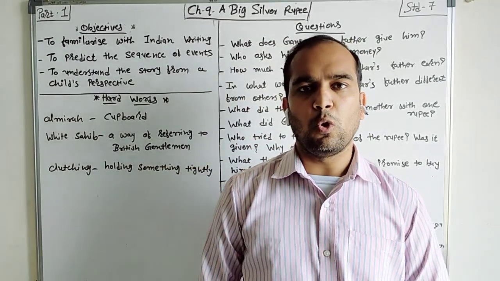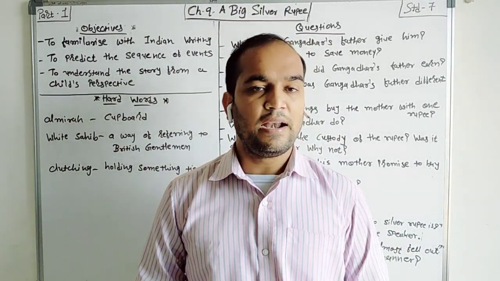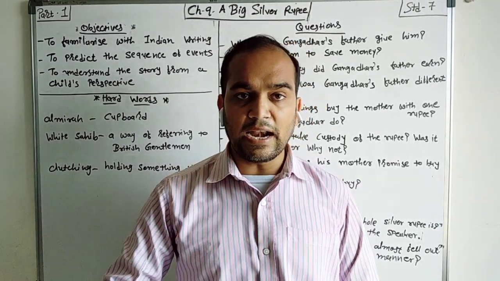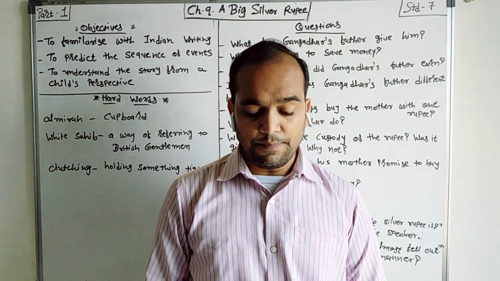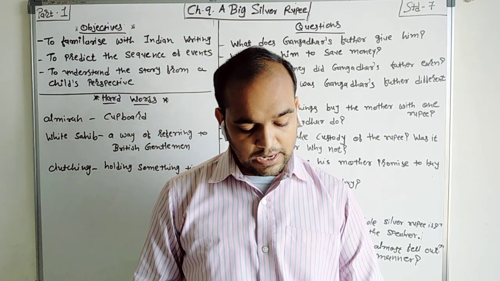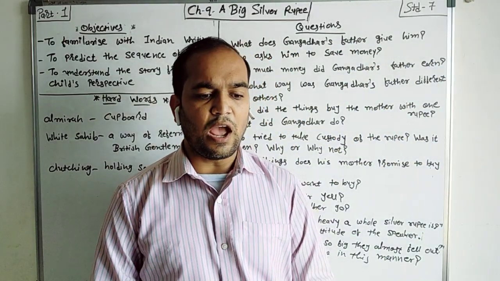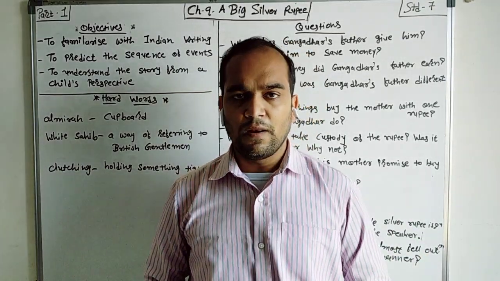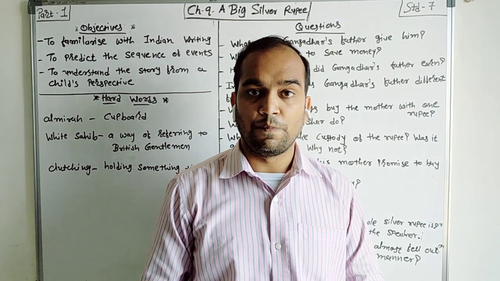Now as we all know, our syllabus PA2 is going on: chapters number 8, 9, 10 and 2 poems. Apart from this is the second chapter of our periodic 2, and there is a new unit of our periodic 2. The unit name is Childhood. Now we all know that in our childhood we have lots of fun, lots of masti, right? And there are some memorable experiences of our childhood also, right?